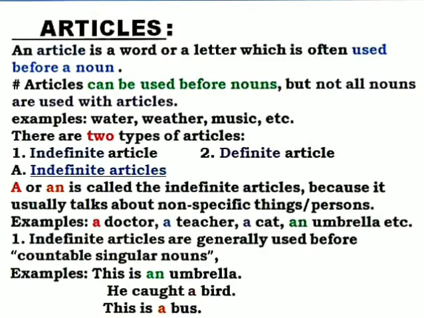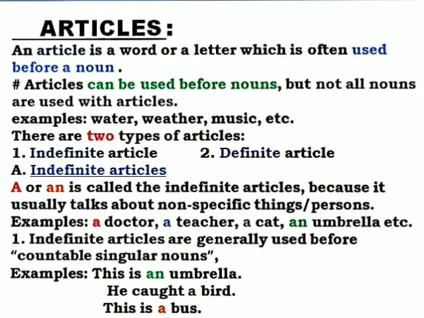So what is an article? It is a word or a letter which is used before a noun. But one thing you should always remember: articles can be used before nouns, yes, but not all nouns are used with articles. Is that clear? For example, water. In front of water we cannot use a or an. Weather, same thing. Music, again we cannot say a music or an music, etc.